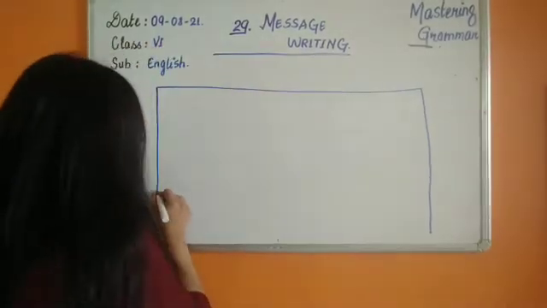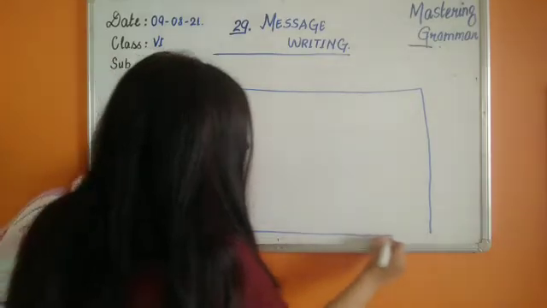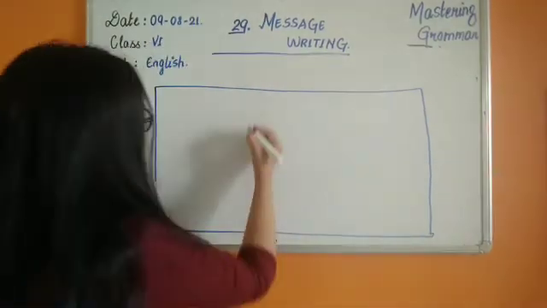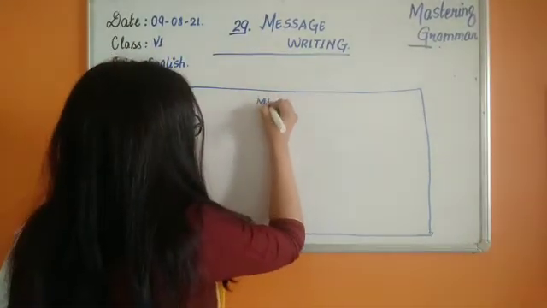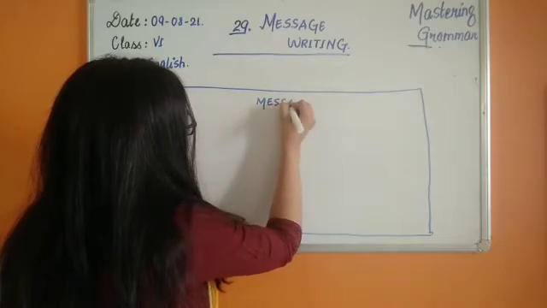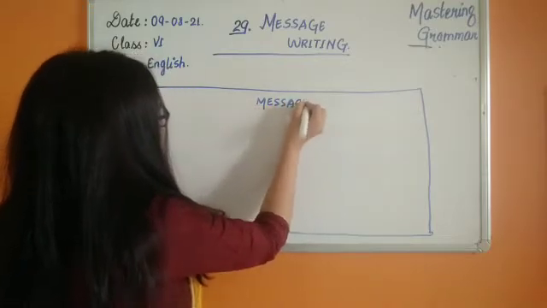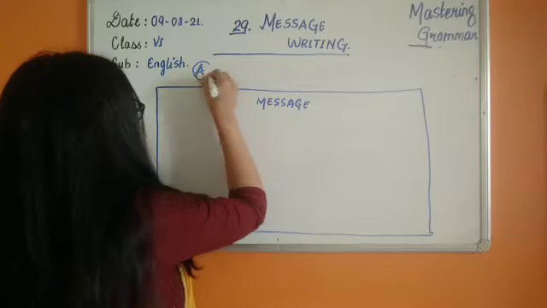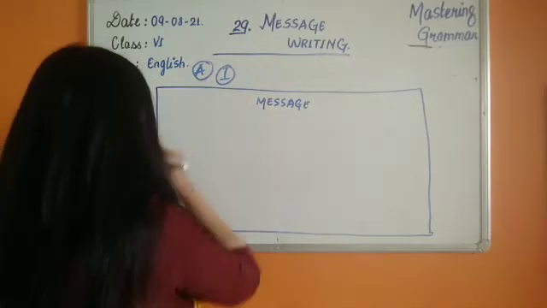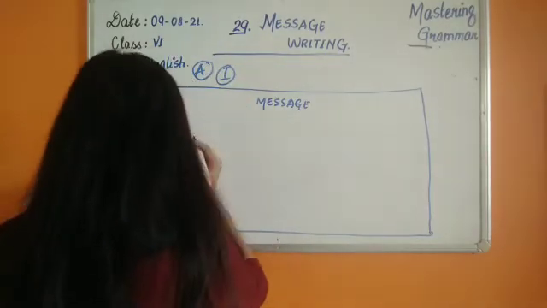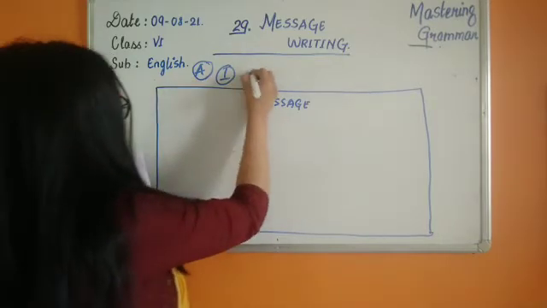So let's draw a box. Yes, we are going to write as the heading this word message in capital letters. So children, this is A exercise question number 1. This is on page number 155 of your book.